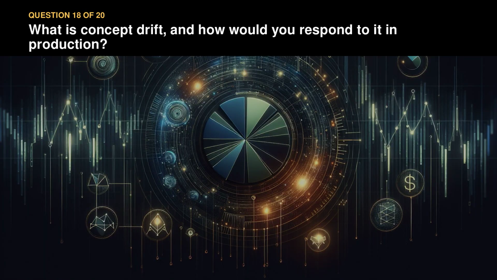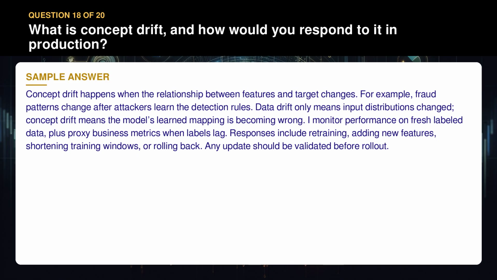Question 18. What is concept drift, and how would you respond to it in production? Concept drift happens when the relationship between features and target changes. For example, fraud patterns change after attackers learn the detection rules. Data drift only means input distributions changed. Concept drift means the model's learned mapping is becoming wrong.